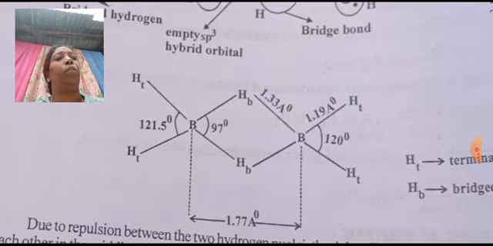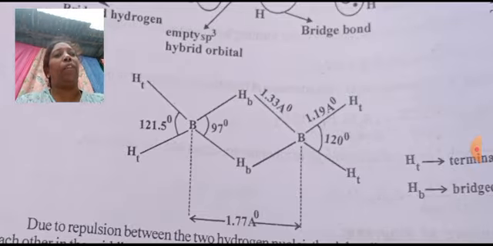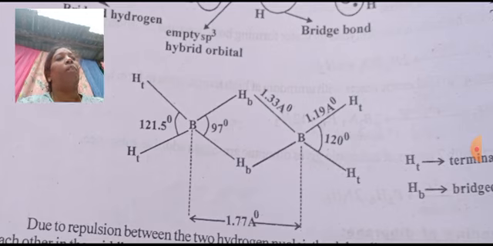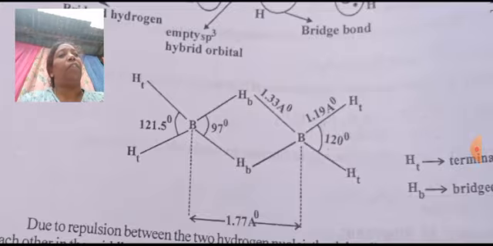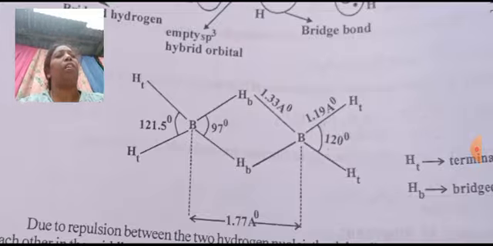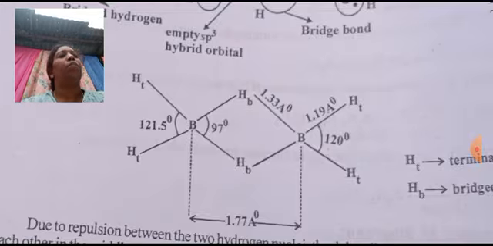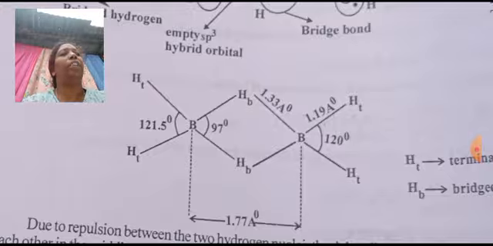The bond angle between the two hydrogens is 121.5 degrees, almost 120 or 121. It's almost the same, so the terminal hydrogen's bond length is matching.